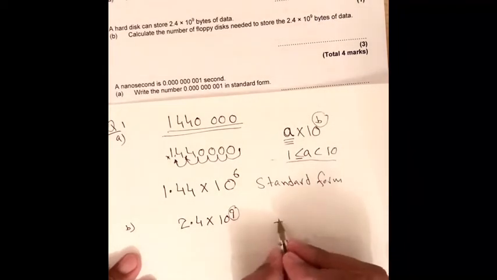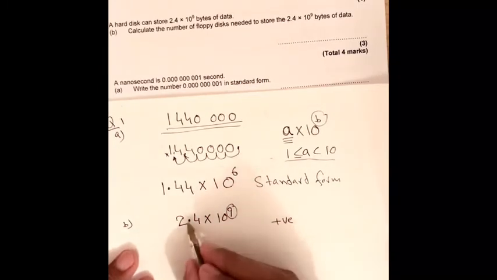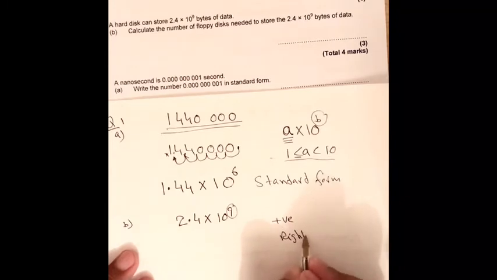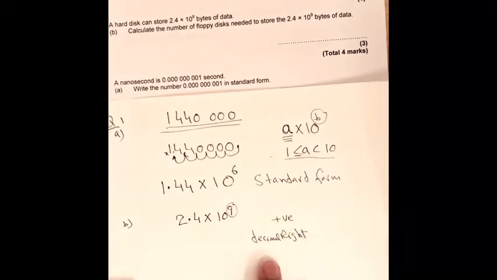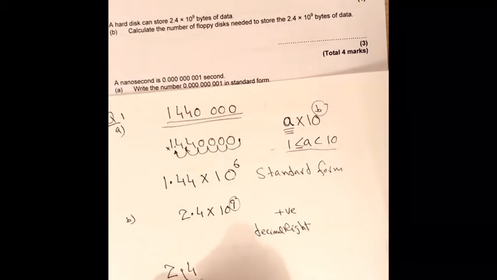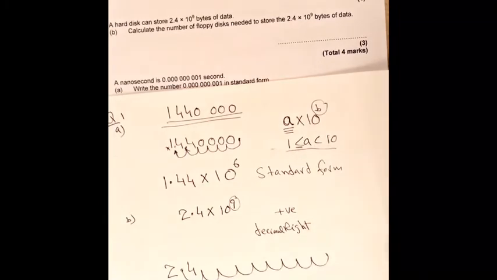If this is a positive value, then we have to move the decimal point towards the right. In 2.4, the power is 9, so we move: 1 point, second, third, 4, 5, 6, 7, 8, 9.